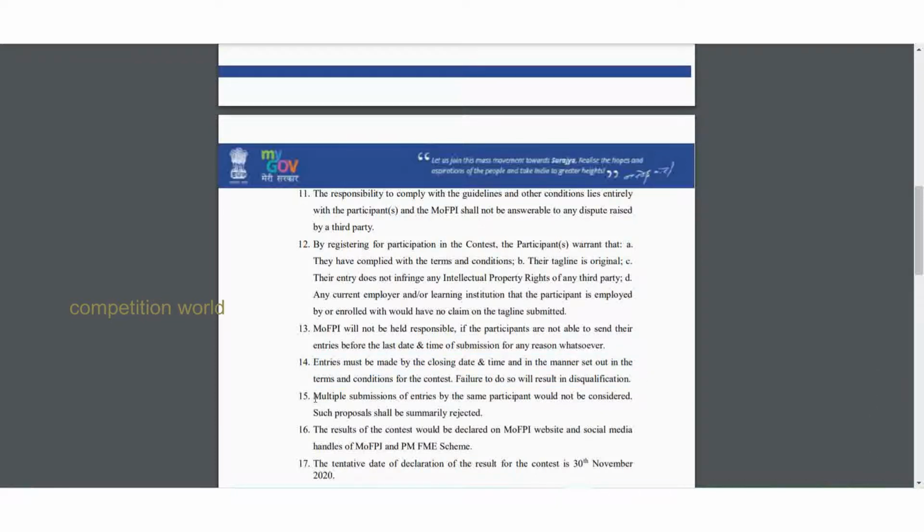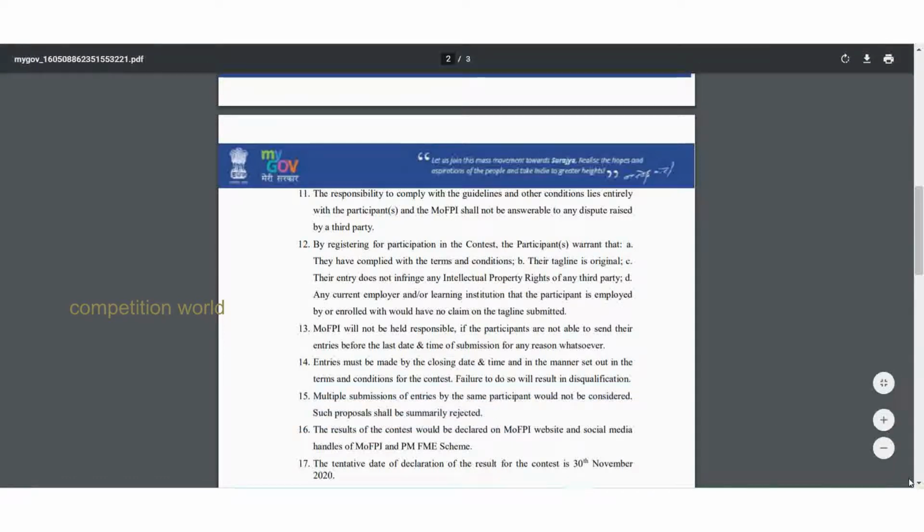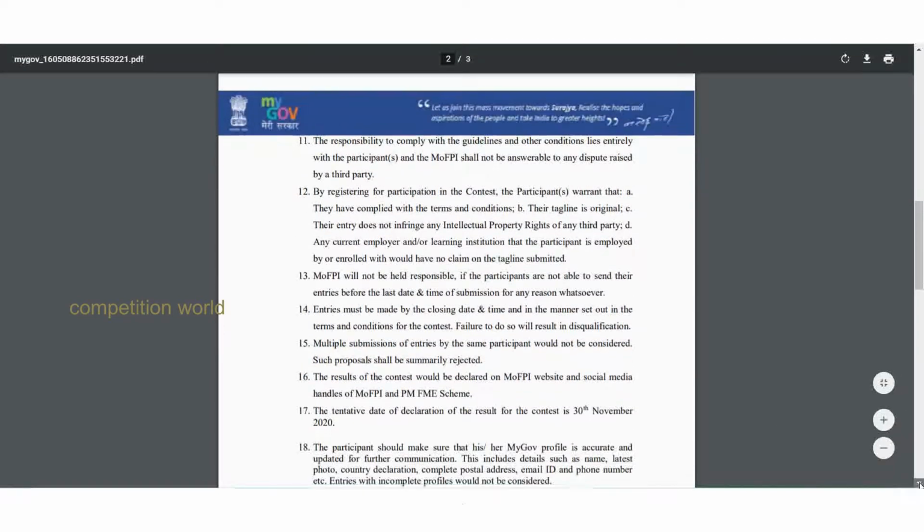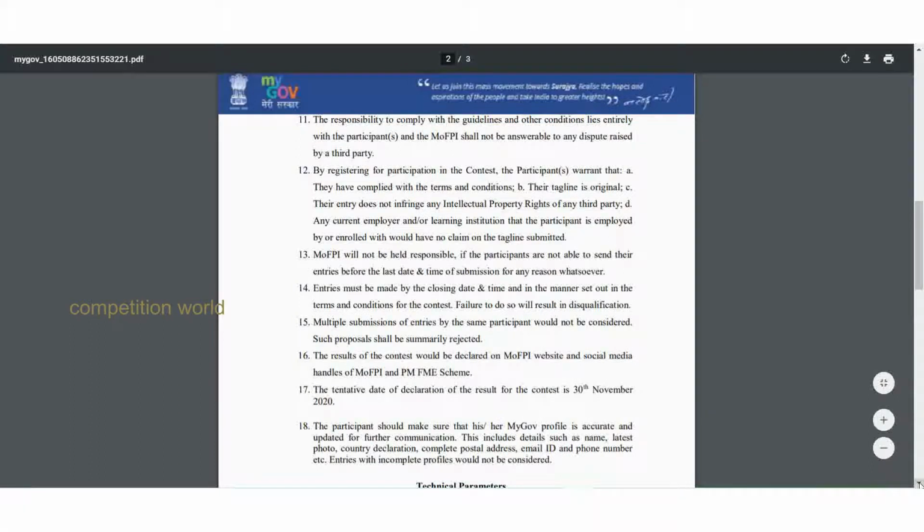Multiple submissions of entries by the same participant will not be considered. So you have to submit only one entry for both the tagline and the logo. You can participate in both, but you can submit only one entry for the tagline contest and one for the logo contest.